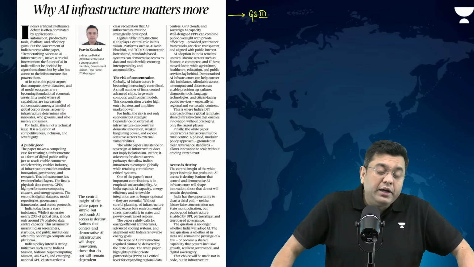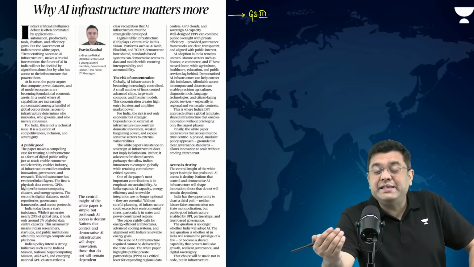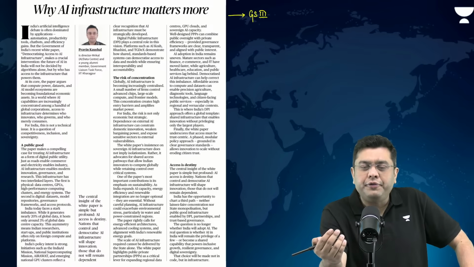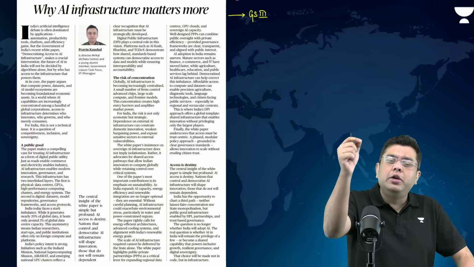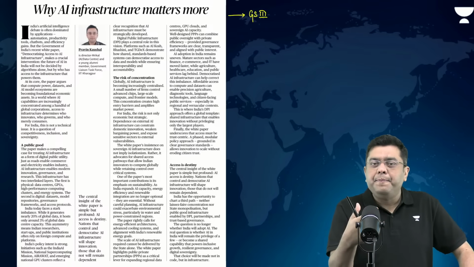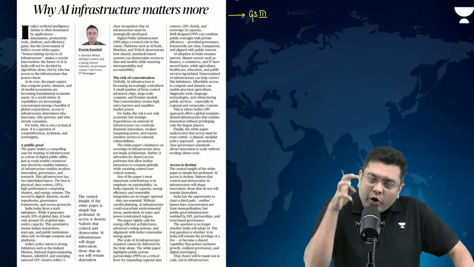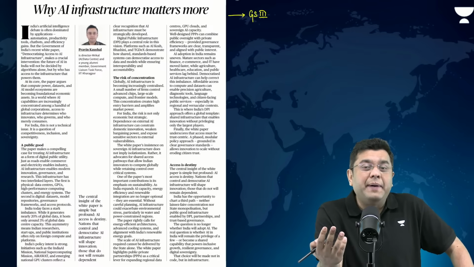So the article argues that in order to ensure and maintain that digital sovereignty going ahead into the future, in order to ensure that we are not dependent on a country like China or the US for access to the data, we need to have concentration on AI infrastructure. And we need to plan about it.